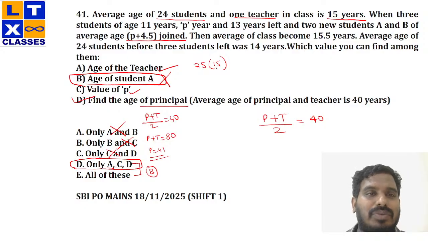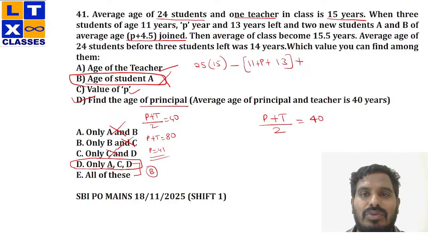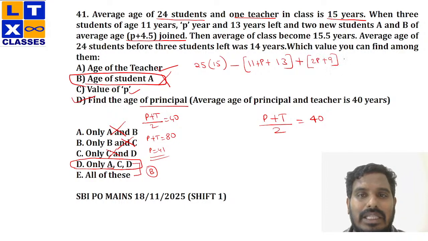Now, when three students of age 11, P and 13 left, they have left, right? So I am subtracting it out, and two new students have been added, that is 2 into P plus 4.5, which is 2P plus 9. Then the average becomes 15.5 years.